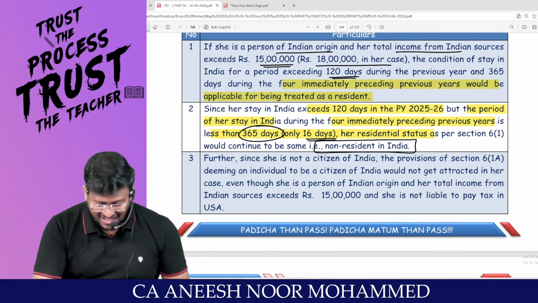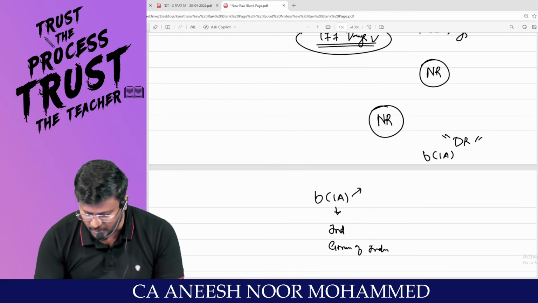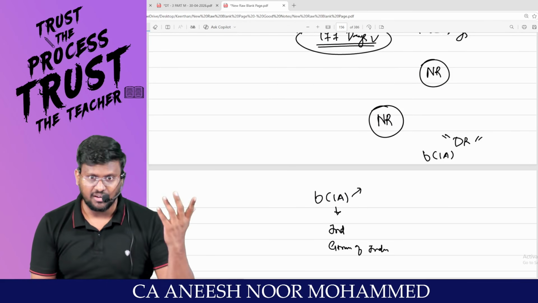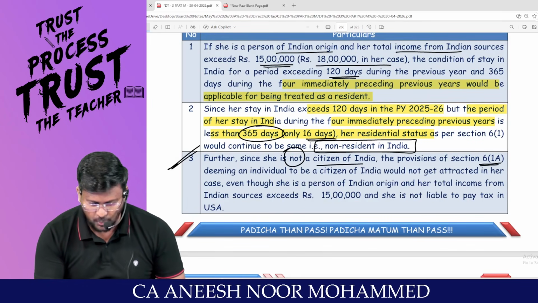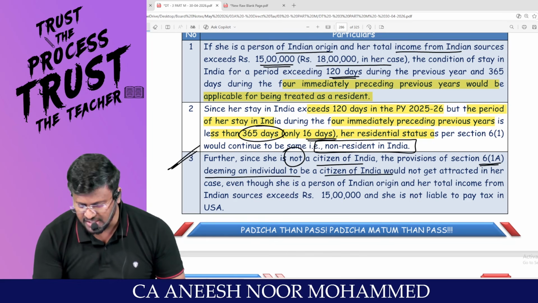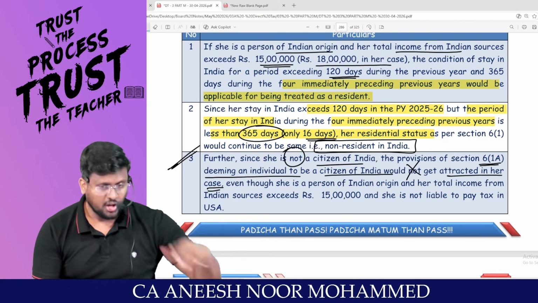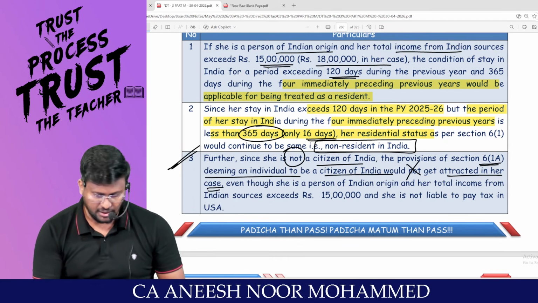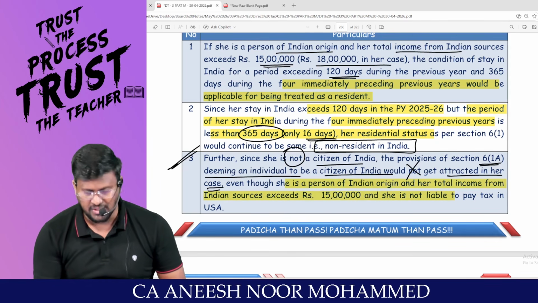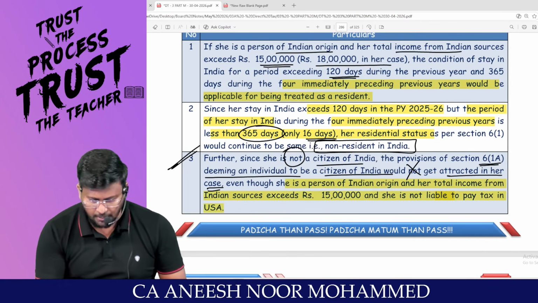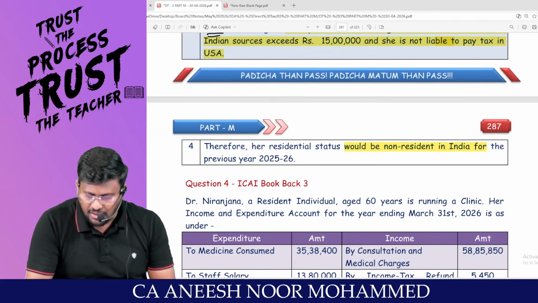Non-resident. Further, since she is not a citizen of India, I already said Section 6 subsection 1A, she should be an Indian citizen. Am I right, sir? Since she is not a citizen of India, provisions of 6(1A) deeming an individual to be a citizen of India would not get attracted in her case because she is a person of Indian origin, not a citizen of India. Even though she is a person of Indian origin and her total income from Indian source exceeds 15 lakh, she is not liable to pay tax in USA. Even though all these, she will be treated as what resident?